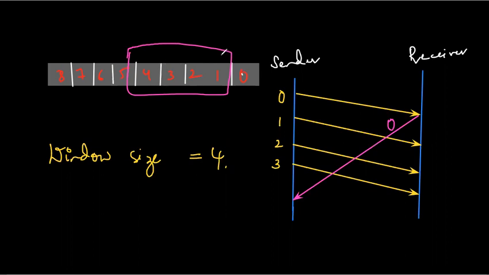Once it has reached 0, 1, 2, 3, it will have to wait for the acknowledgement of frame 0. Okay. So once it gets the acknowledgement for frame 0, it can move on to frame number 4. Once it has moved to frame 4, first it will send frame 4. So let me just draw it over here. Here the sender will send frame 4, and then the receiver will send the acknowledgement for frame 1. Okay, so this is the way the sliding window protocol will work. I hope you have understood. So let's move on to,